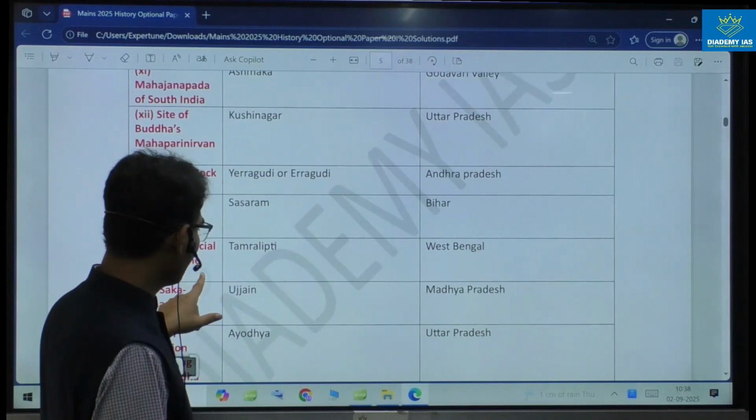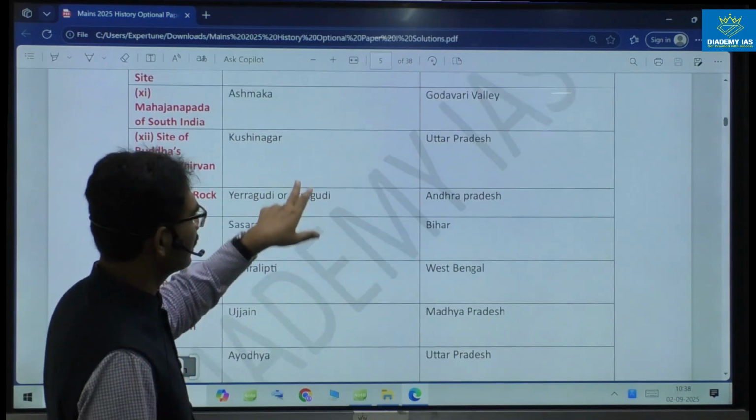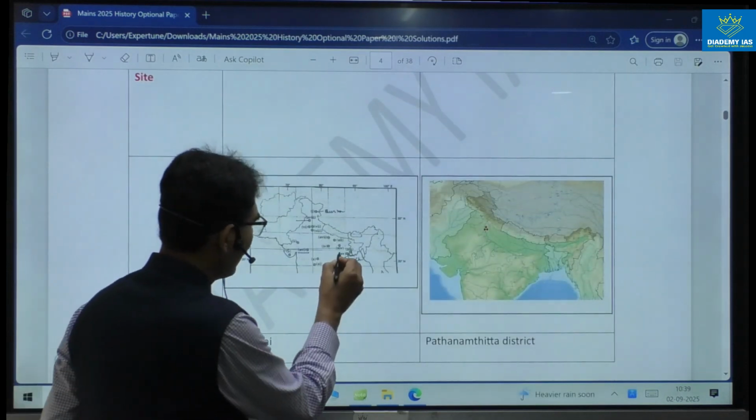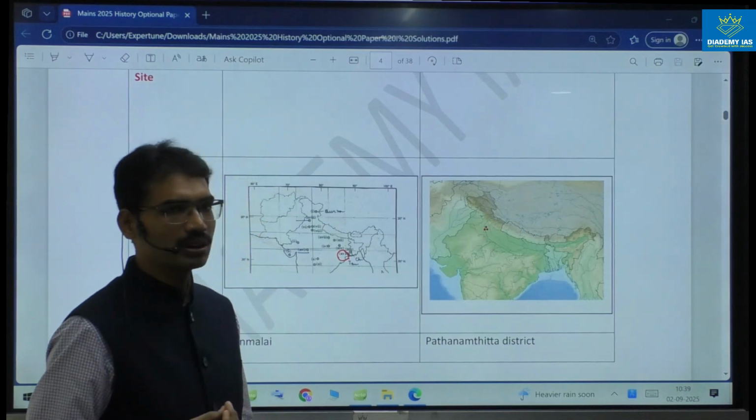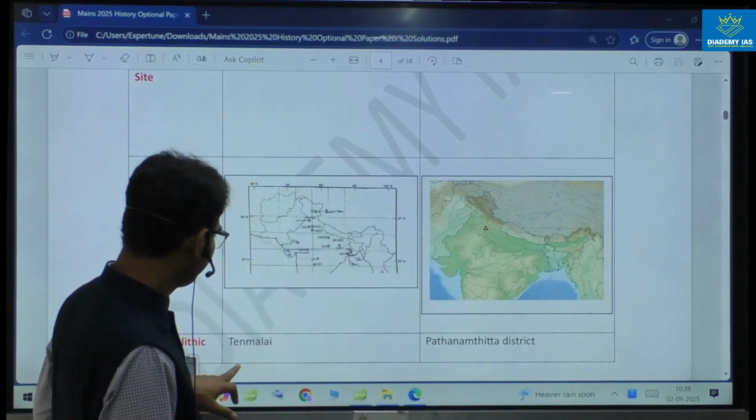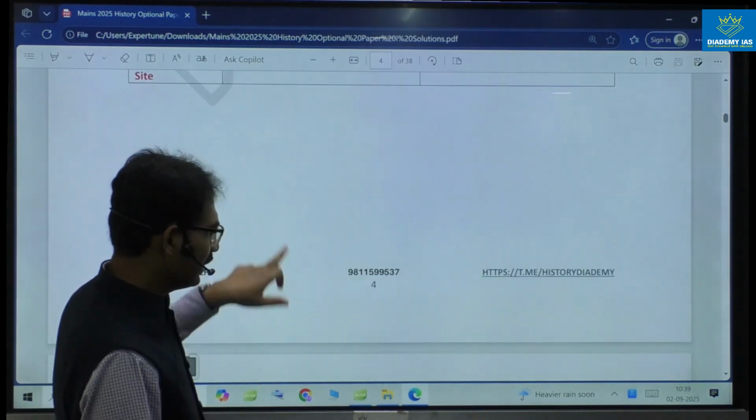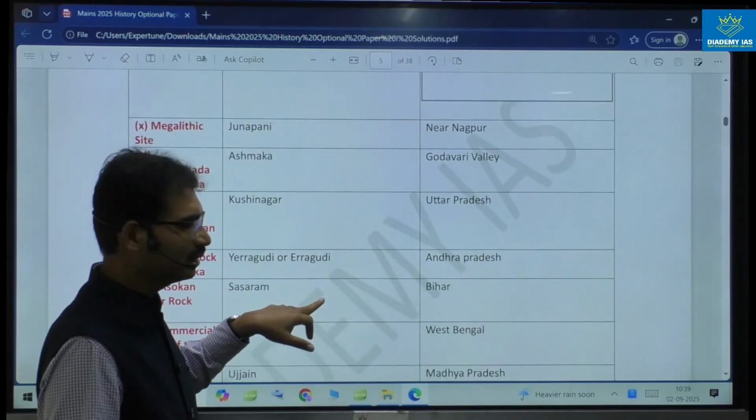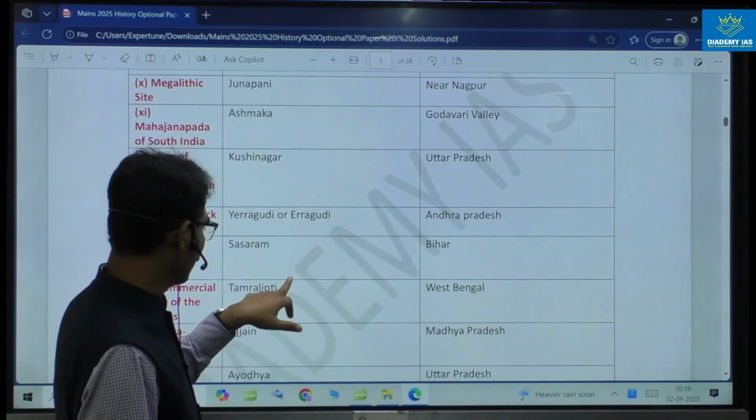Commercial center of Mauryans. It is given that the commercial center of Mauryans is near the coastline. That's why it becomes easy to identify. This is the region, the most important commercial center, near the port, Tamralipti is the one. So some sites, apart from Mesolithic and OCP, Harappan related, other things are easy only.